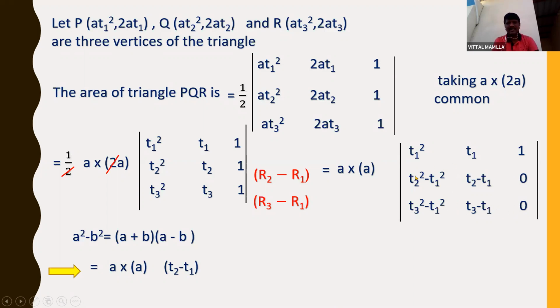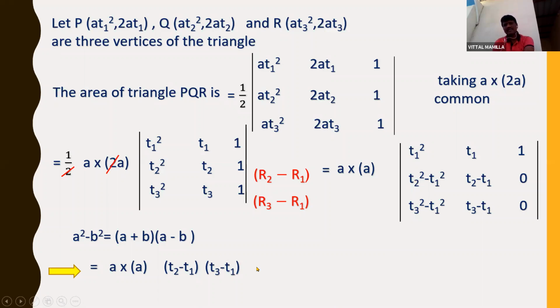So from the second row, I can take T2 minus T1 common, and from the third row, I can take T3 minus T1 common. You understand why to take this common? Because you know that A square minus B square is equal to A plus B into A minus B. So this I can write as T2 plus T1 into T2 minus T1. So I can take T2 minus T1 common, and from the third row, T3 minus T1.